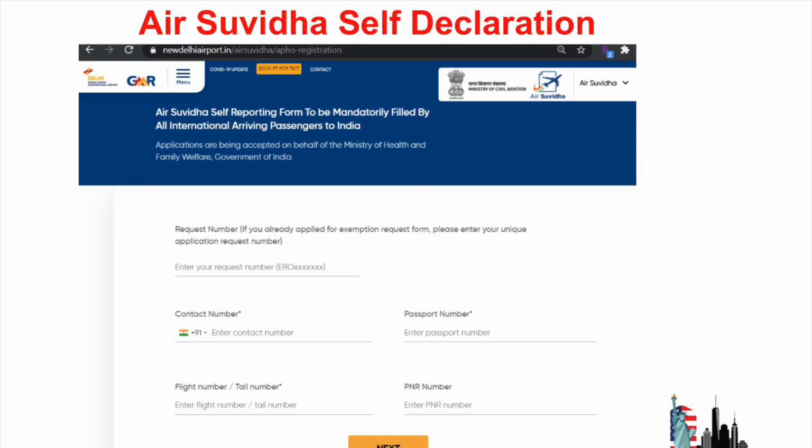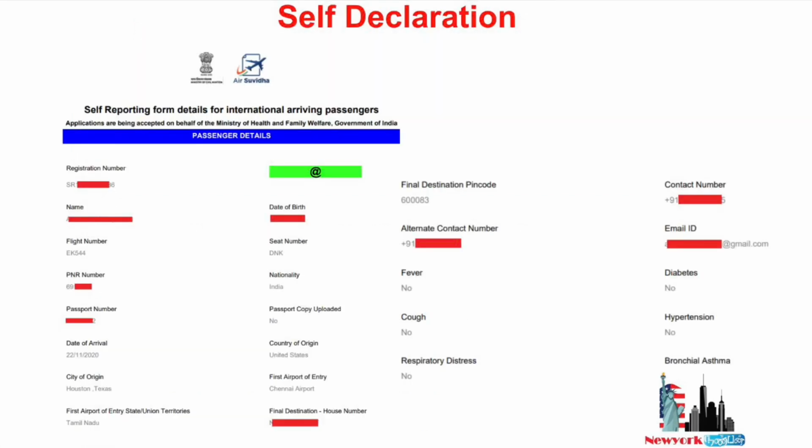Once you fill the declaration form, this is the copy of the PDF which you get through the email. You have to take a printout of this PDF. You can add as many passengers as you're traveling with in the same declaration form, like passenger 2, passenger 3 and passenger 4. This is a copy of it. Here you'll be given the registration number which you'll use to edit the details later on.